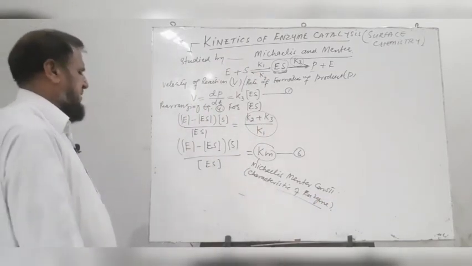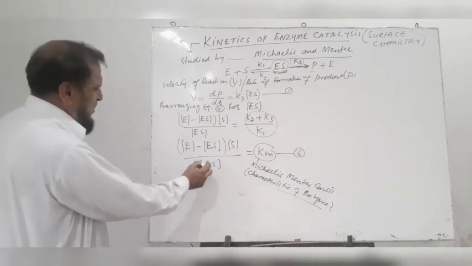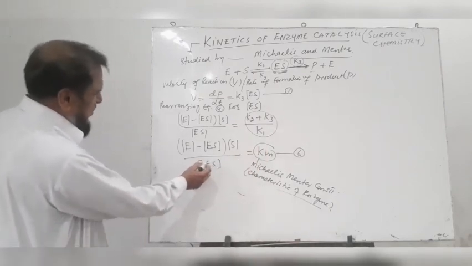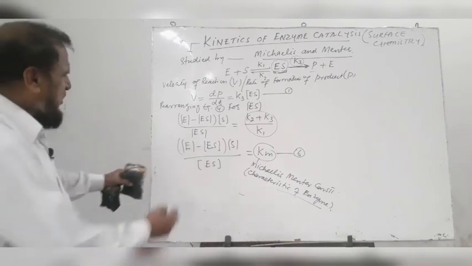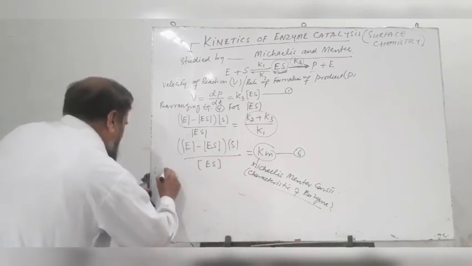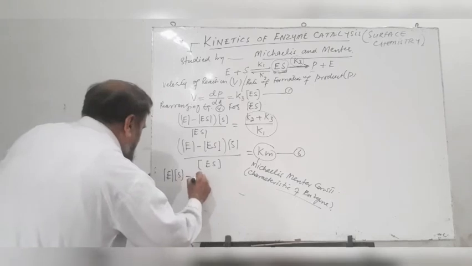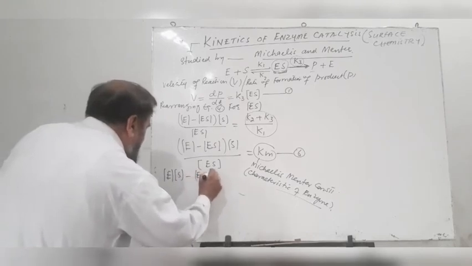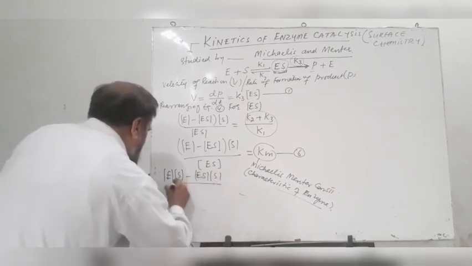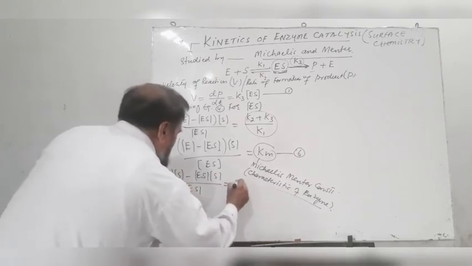Characteristic for an enzyme. Now we rearrange equation number 6 to get the value of ES. So we open the brackets and we get concentration of E into concentration of S minus concentration of ES into concentration of S, divided by concentration of ES, is equal to Km.